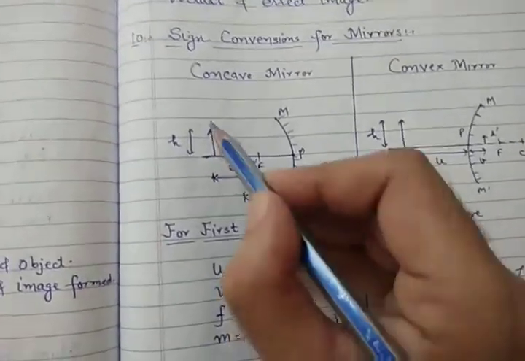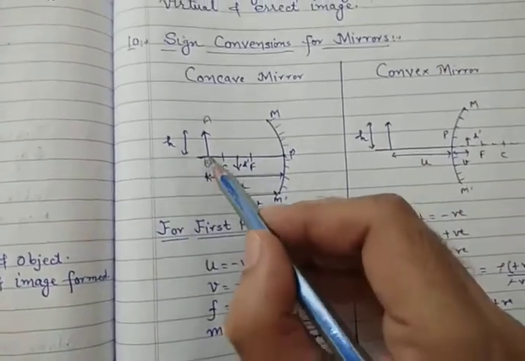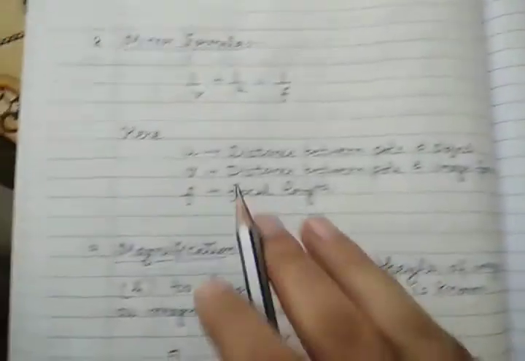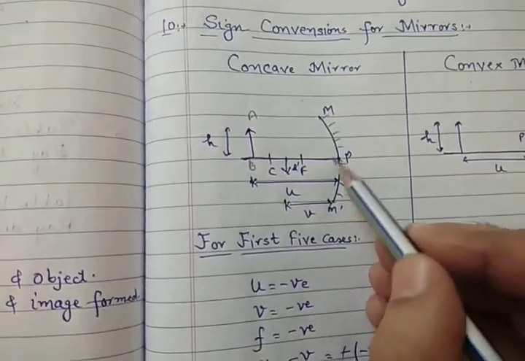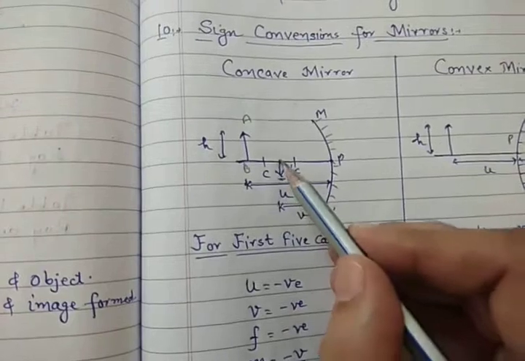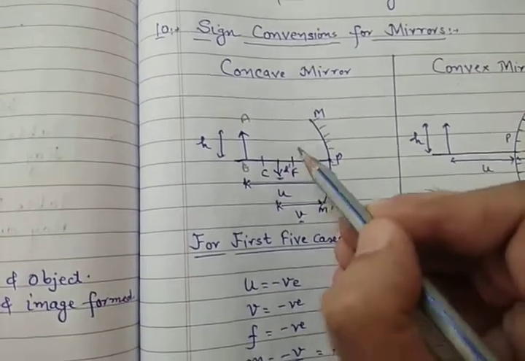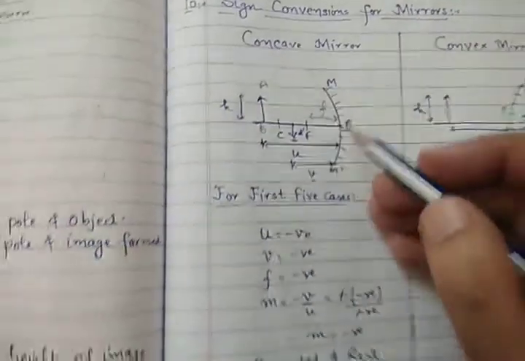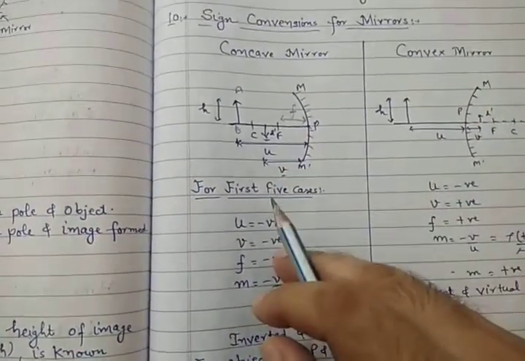So what will be there? If the object is here, this is AB. If the object is here, then this much distance is u, from pole to object, as we have discussed. The distance between pole and object is u. And if the image is forming here, the distance between the image formed and the pole is v. And this one is the focal length. Clear? Now what will be the values for u, v and f for concave mirror for the first 5 cases?